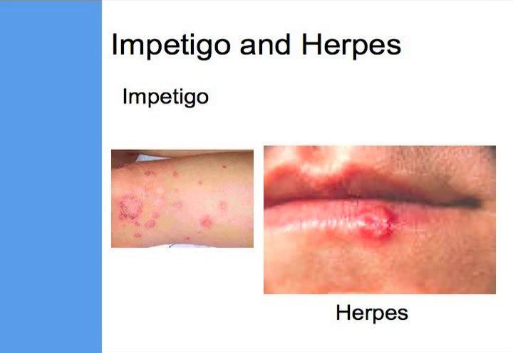Impetigo is caused by a bacteria. A student can be in school if the areas are covered. Often it is best to see a doctor for this infection. Herpes is also called cold sores. It is transmitted through touch. If you have cold sores often, you may want to talk to your doctor. There are some prescription medications that can help.